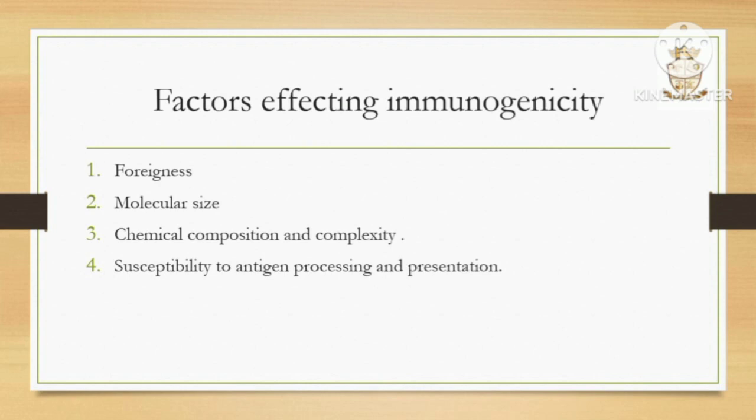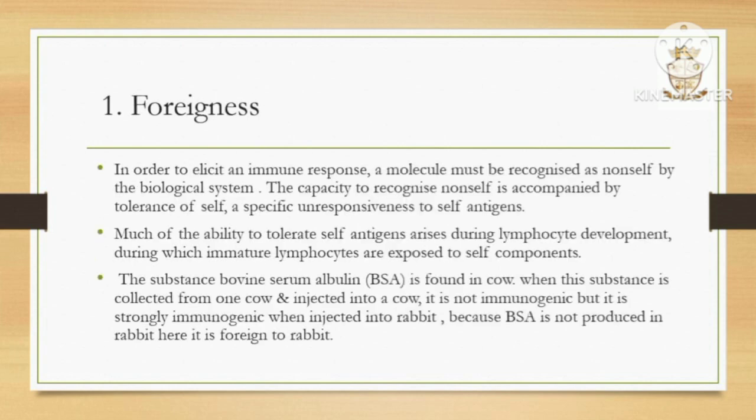Factors affecting immunogenicity. There are four factors affecting immunogenicity. They are foreignness, molecular size, chemical composition and complexity, and susceptibility to antigen processing and presentation. Detailing the factors. First one is foreignness.